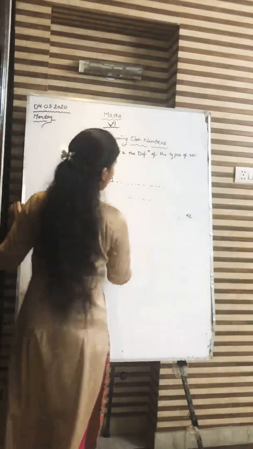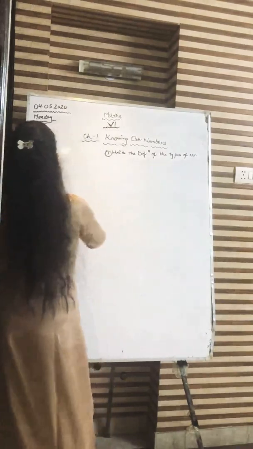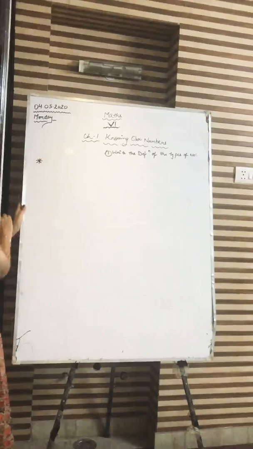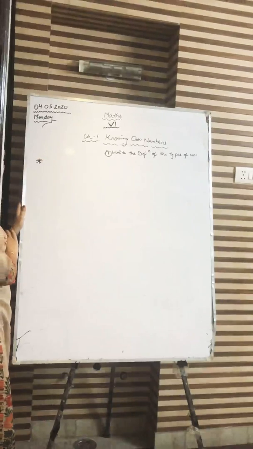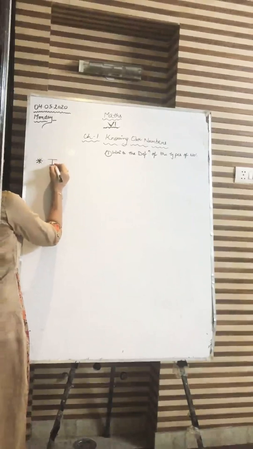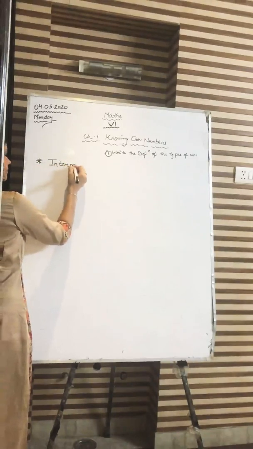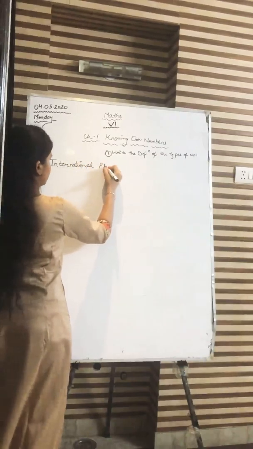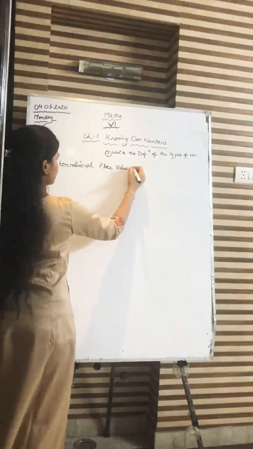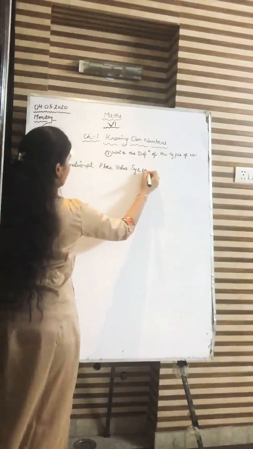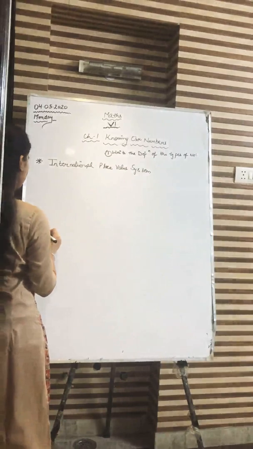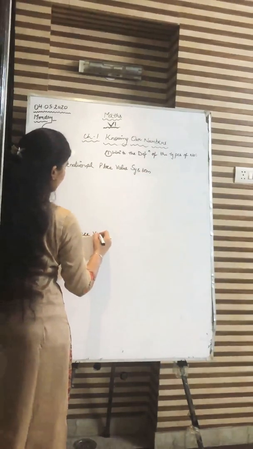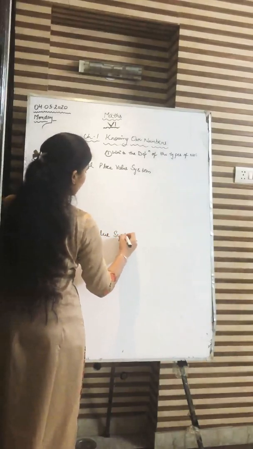Now, coming to the next topic of this chapter, there are two types: the international place value system and the Indian place value system.